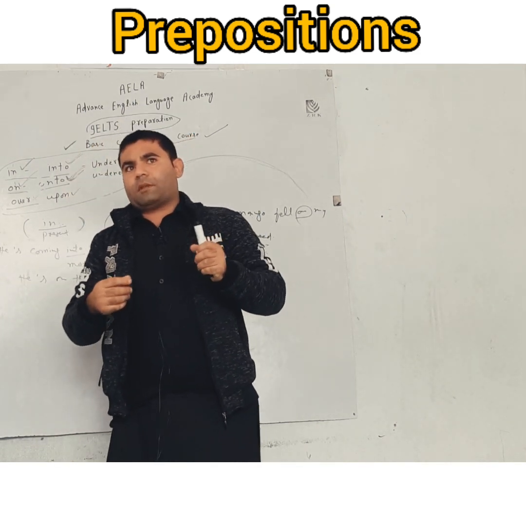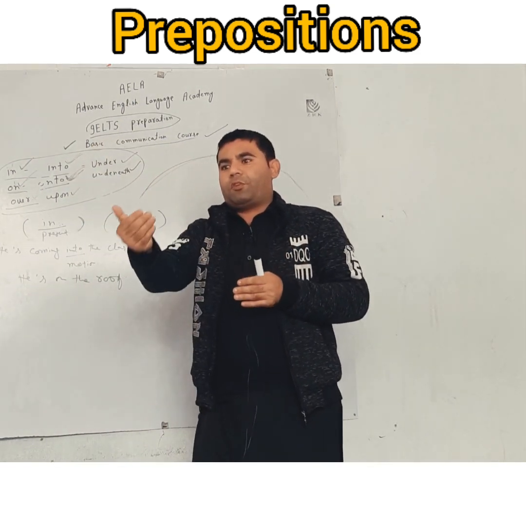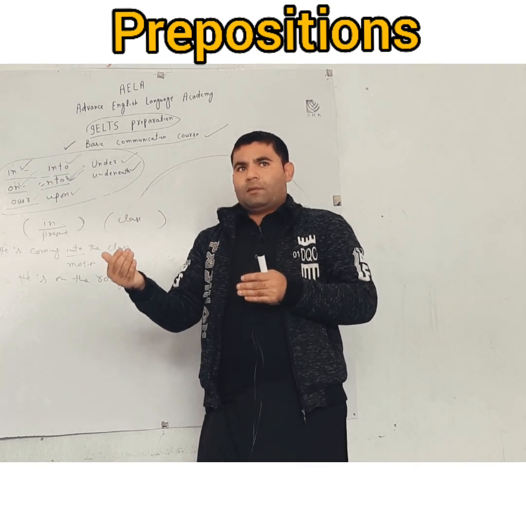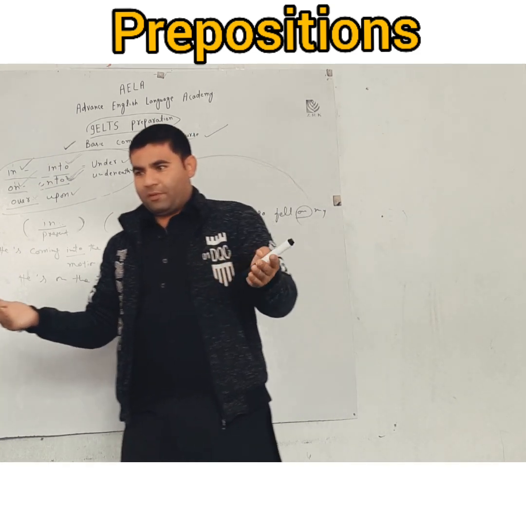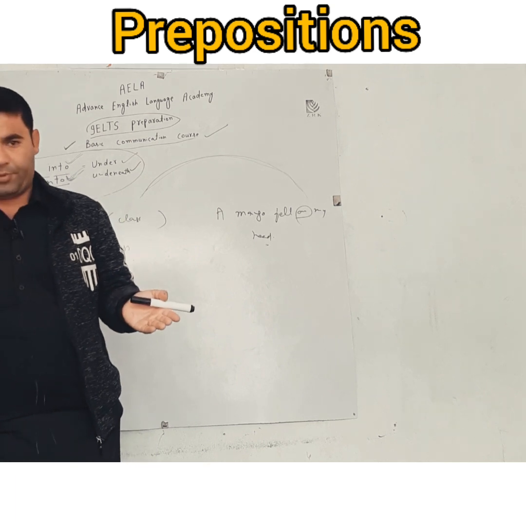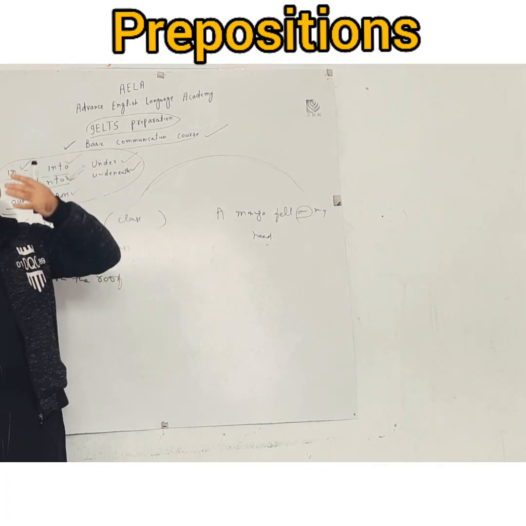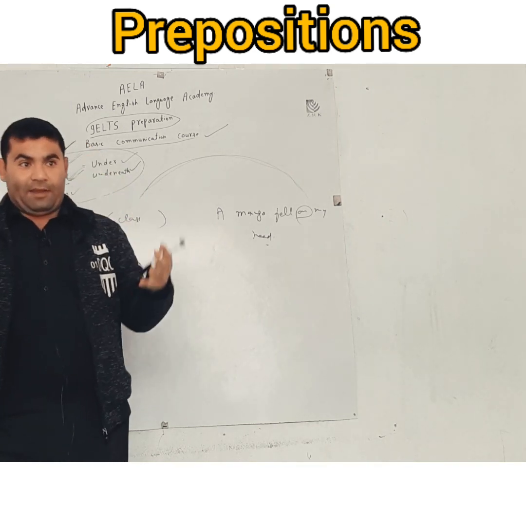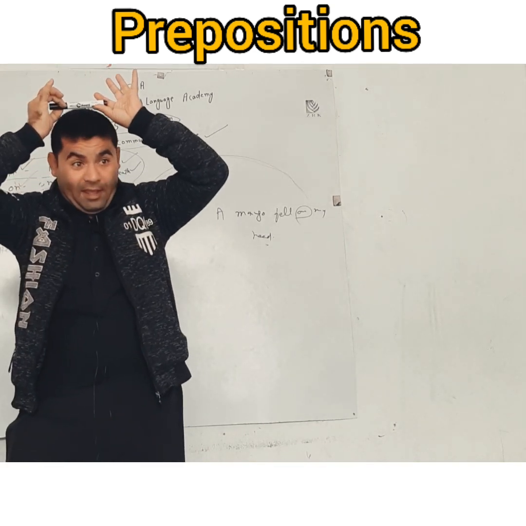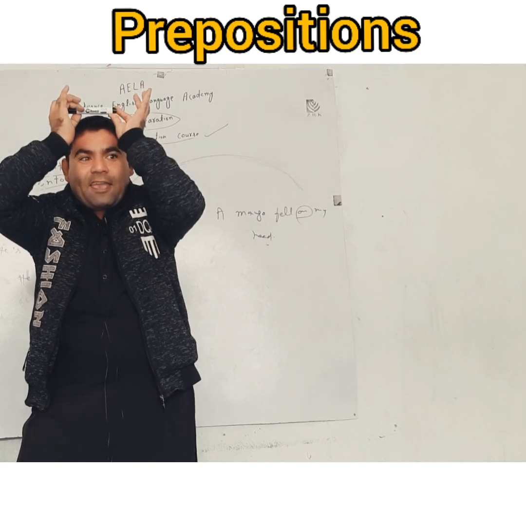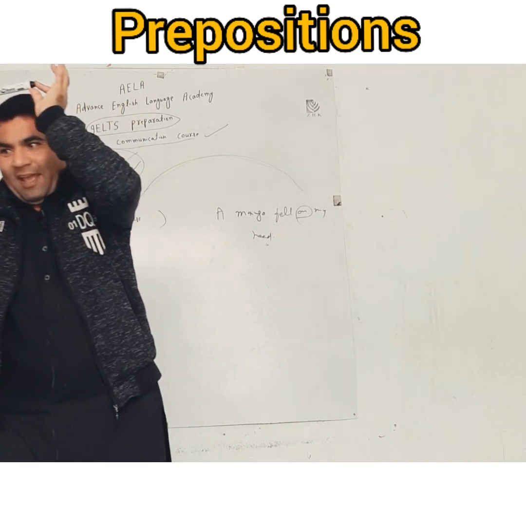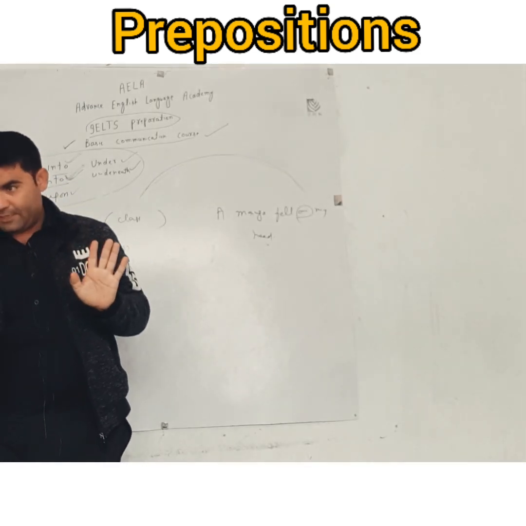For example, you are sitting under a tree and a mango falls. You cannot say that a mango fell on my head. On means the mango is still on your head. You are walking with your mango on your head. It's impossible, isn't it?